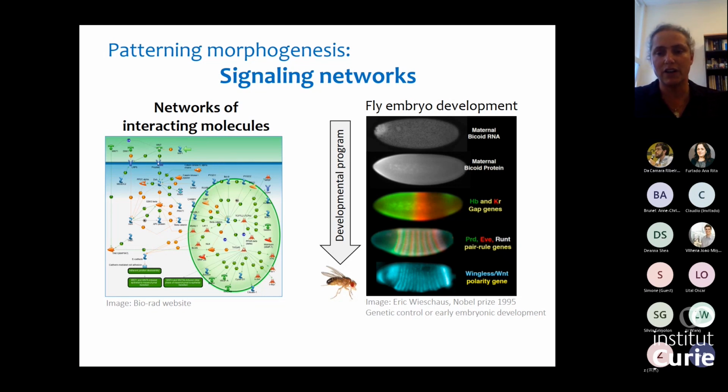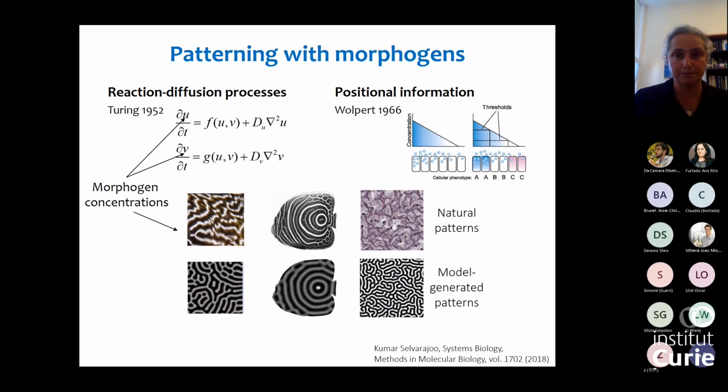And over time, this develops into a gradient in the protein concentration and different types of molecules generating more and more elaborate patterns.